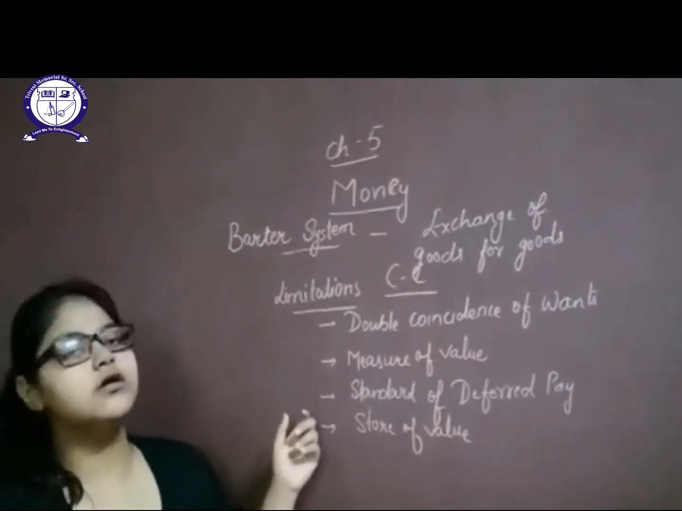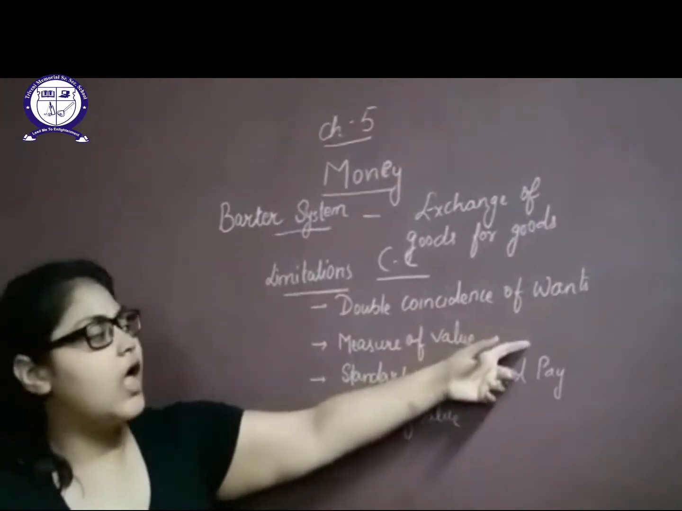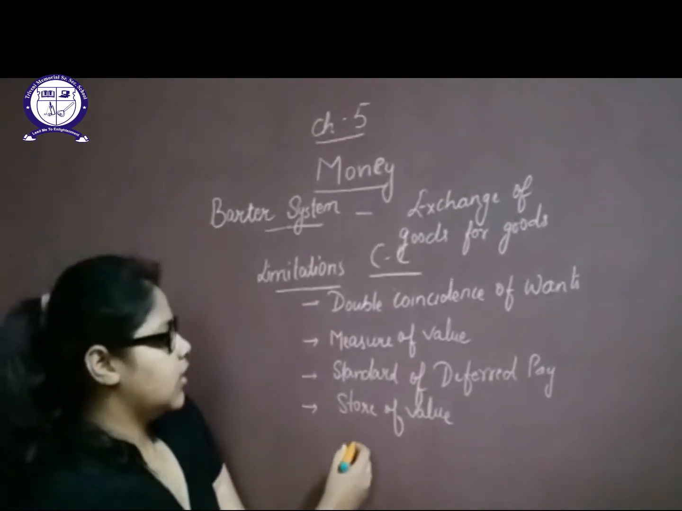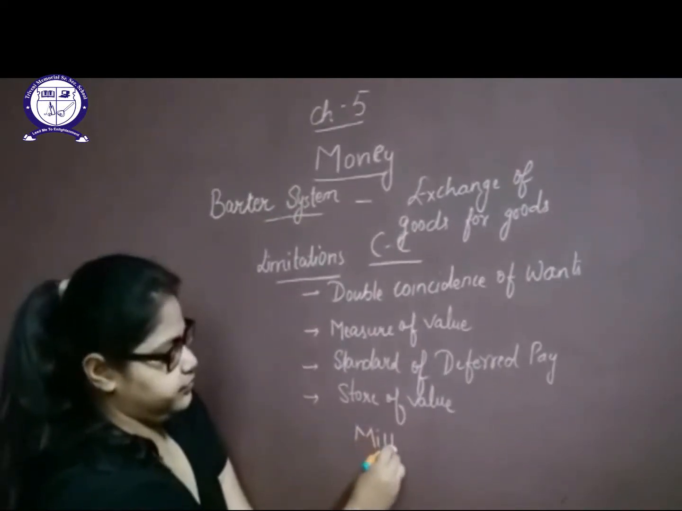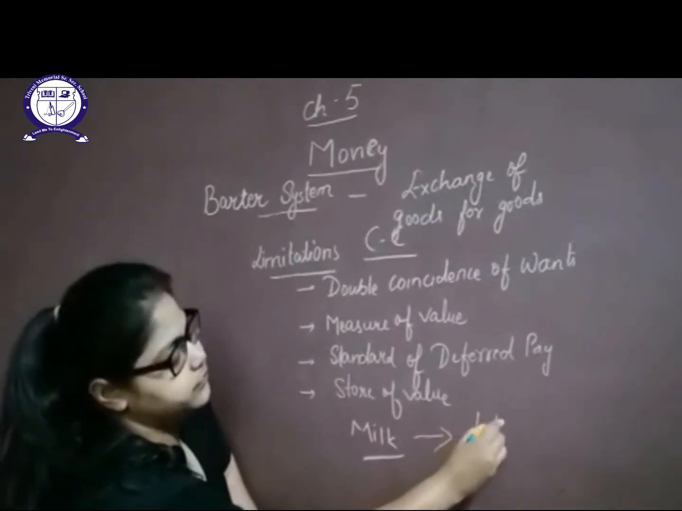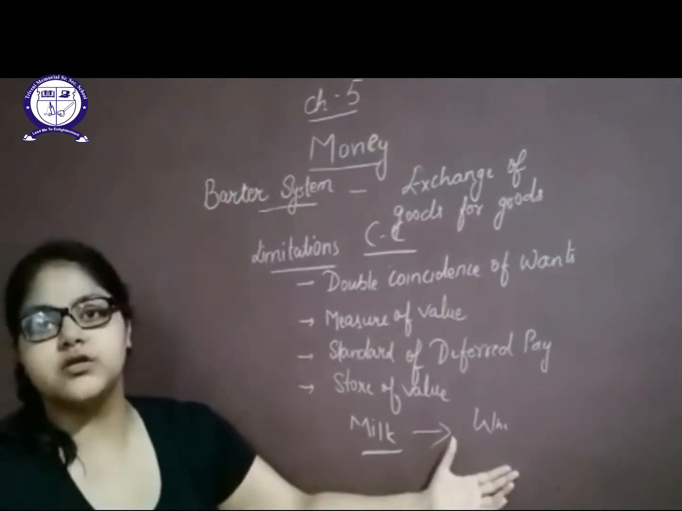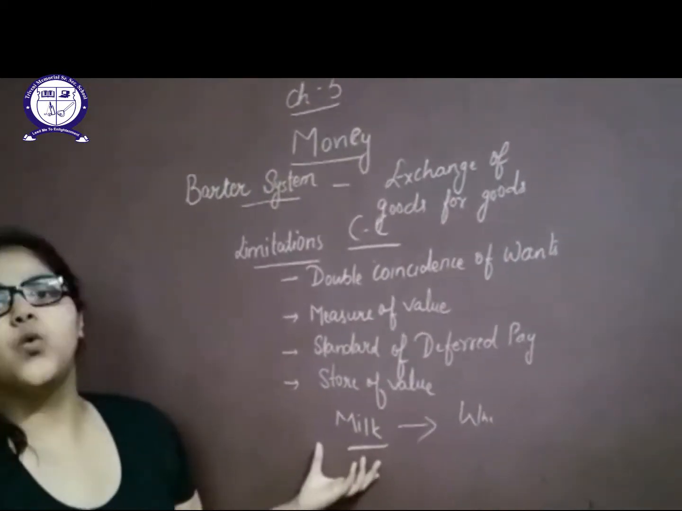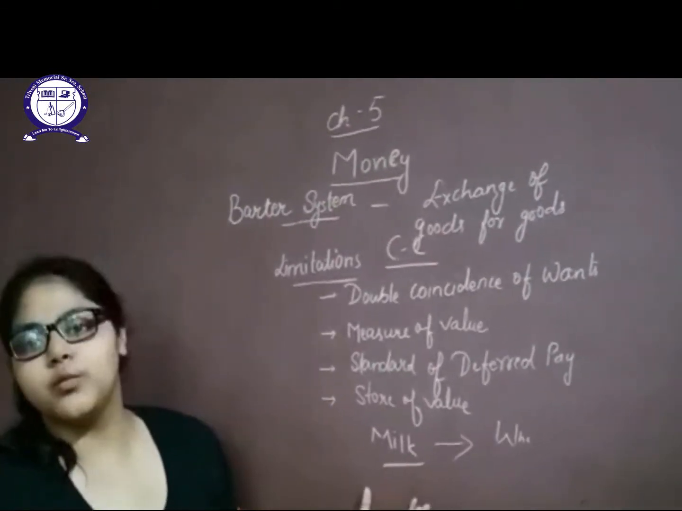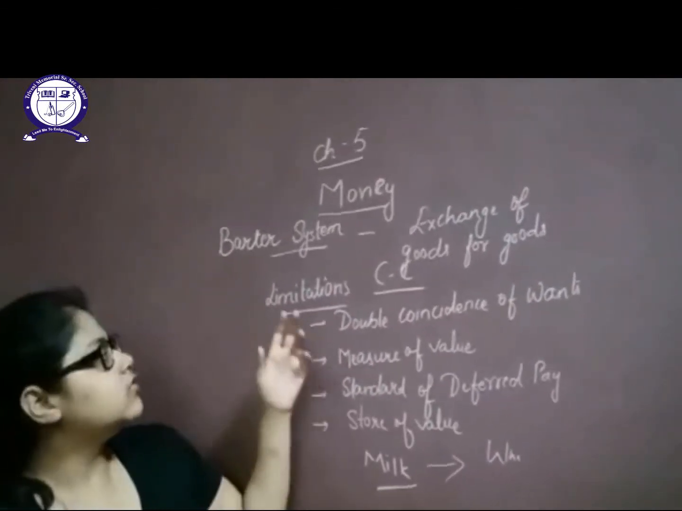There are some specific limitations of the barter system. First one is double coincidence of want. Similar, exactly the same as what I said just earlier. I have milk, but the other person has wheat. There is very little chance that the other person who has wheat will require my milk also. So because of this problem, that if I want something and he doesn't want that same thing,